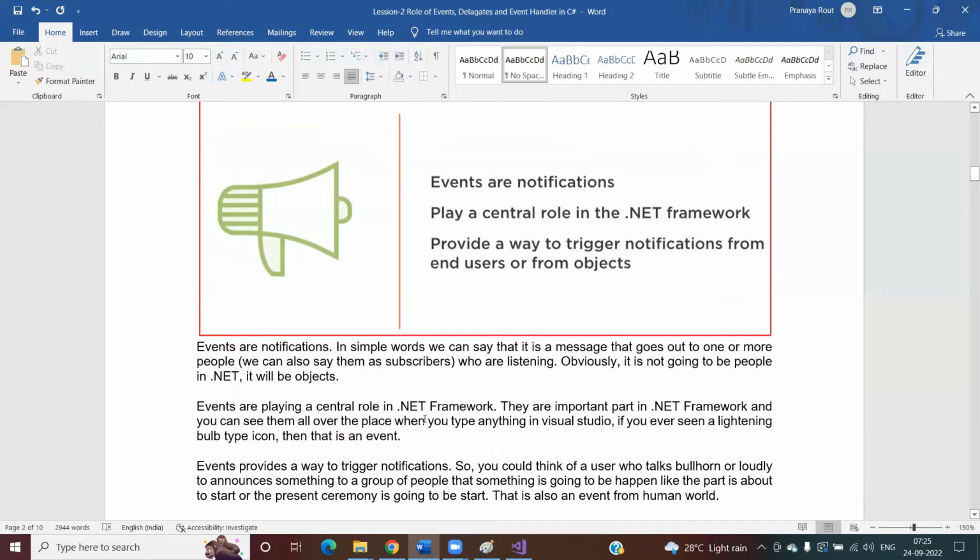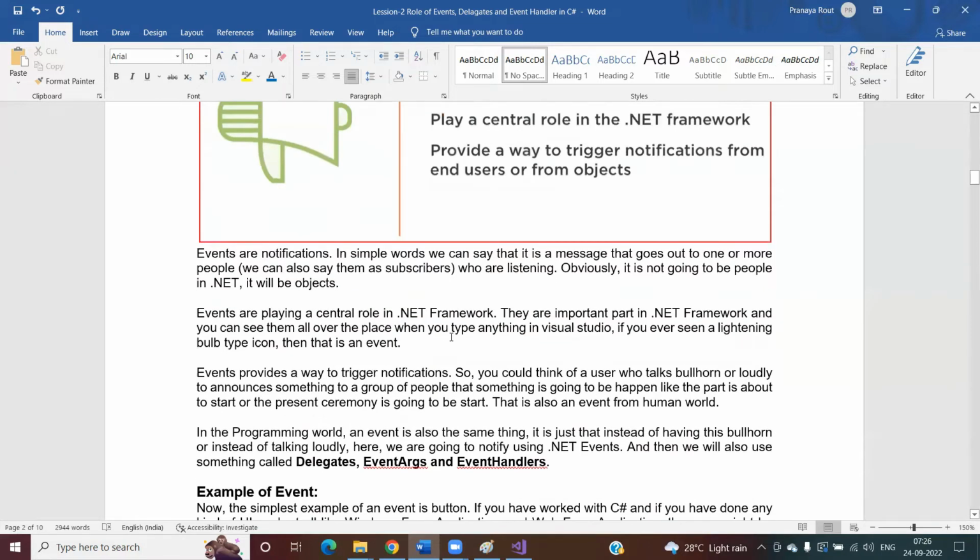So whenever we send one notification, whenever we raise an event, that means we need to send notification to multiple people, right? But in .NET technologies, they are not people, they are simply objects. Events play a central role in the .NET framework. Yes, they play an important role, and you can see them all over the place. Whenever you type anything in Visual Studio, if you have ever seen a lightbulb type icon, that means it is an event. We'll come to this point later in this video.